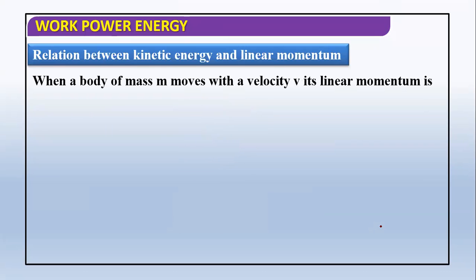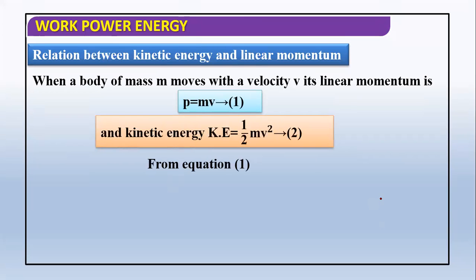Now we will see the relation between kinetic energy and linear momentum. When a body of mass m moves with velocity v, its linear momentum is m v, and kinetic energy is half m v square. So v is p by m, and we can replace the value of v.